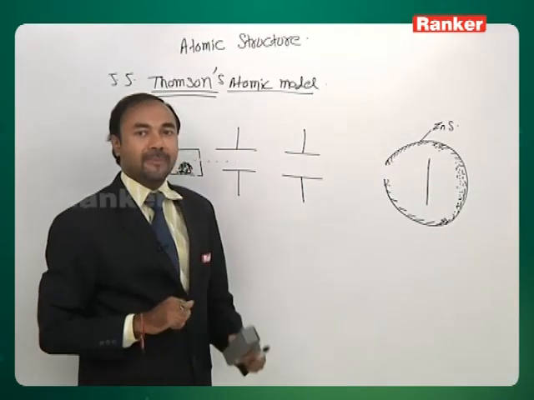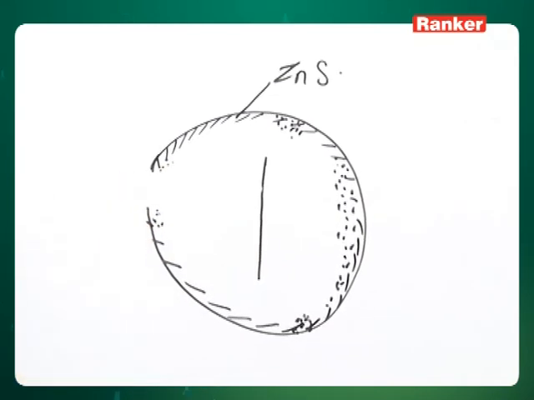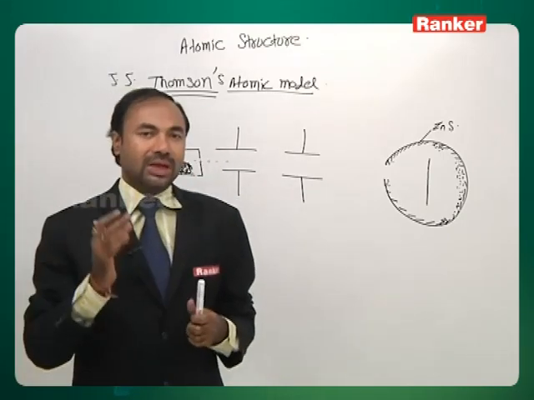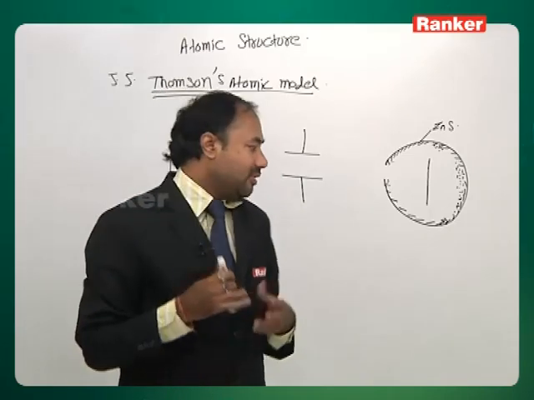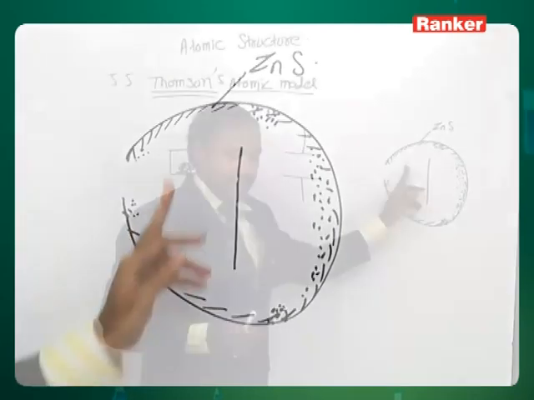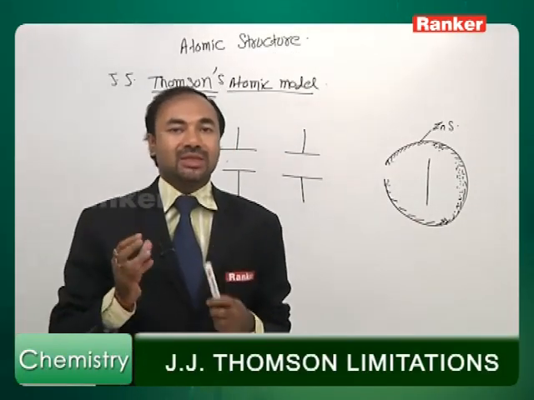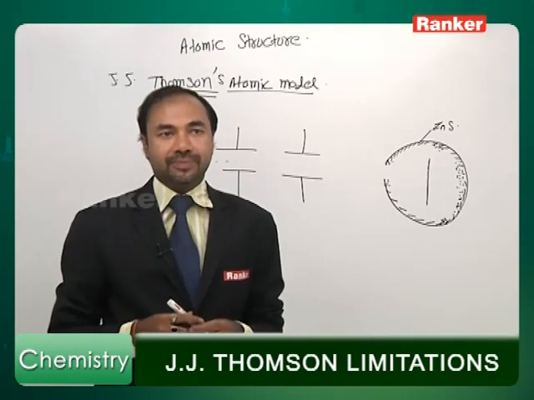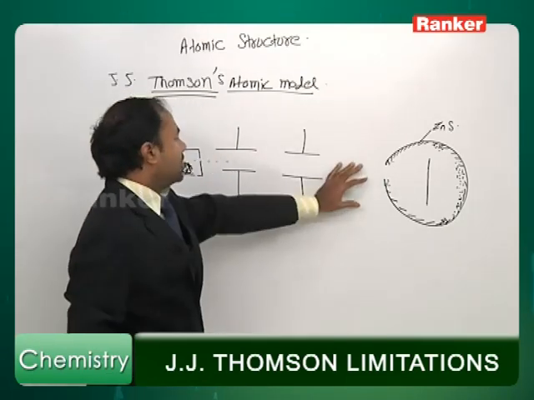Now, when he saw these black spots, Rutherford was surprised like anything. Why? Because he thought that all the alpha particles would penetrate through the gold foil and pass straight through it, and we would get all the black spots only at the back, not in the front. In his own words, Rutherford said it is like you fire a 6-inch missile on a tissue paper, but it comes back and hits you. That's what Rutherford said. Now, these were the observations.